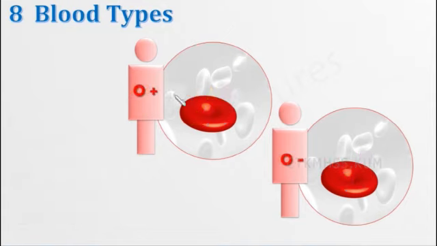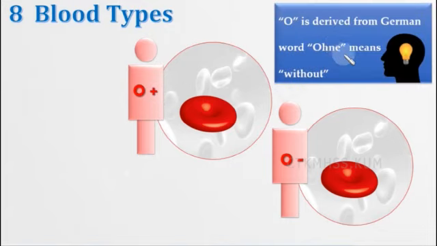Now O positive. This O is derived from a German word, ohne, which means without. So what is absent? There is no antigen, only antibodies will be present. Since there is no antigen, both anti-A antibodies and anti-B antibodies will be present. When it is negative, there is no Rh antigen. So that is about the 8 blood types.